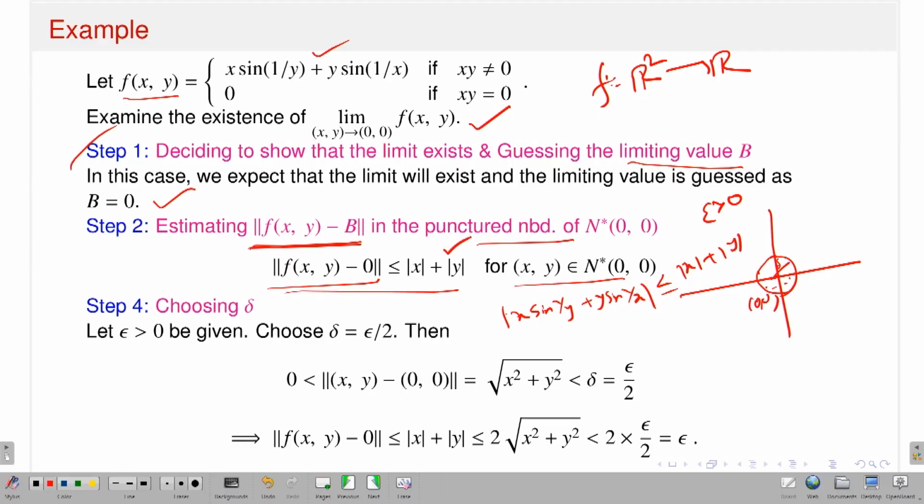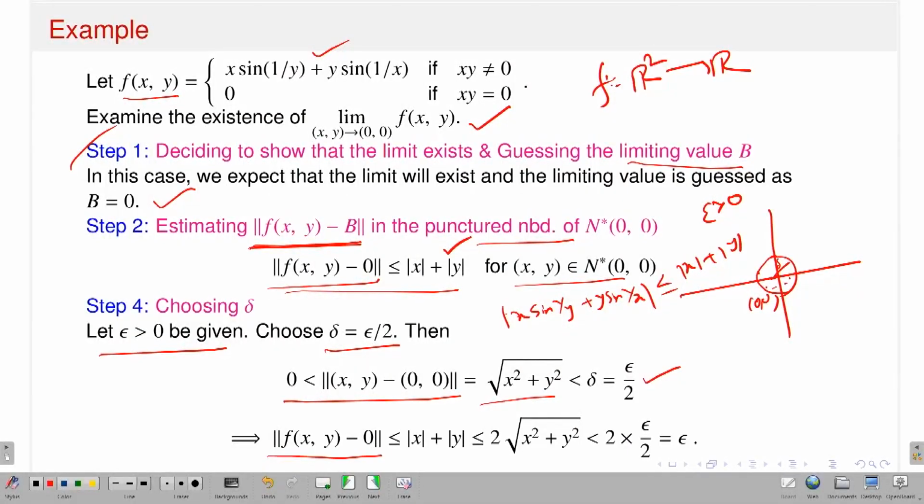And what is step 4? Given epsilon, I have to find a delta. That's the explicit construction of delta. So start with epsilon positive, choose delta equal to epsilon by 2. Then what will happen if (x, y) lies in the deleted neighborhood, that means if the norm of (x, y) minus (0, 0), which is nothing but the square root of x square plus y square, is less than delta, which is exactly epsilon by 2, as I have chosen? Then the modulus of f of (x, y), for which I already have the estimate mod x plus mod y, is certainly less than or equal to 2 times the square root of x square plus y square. Why?